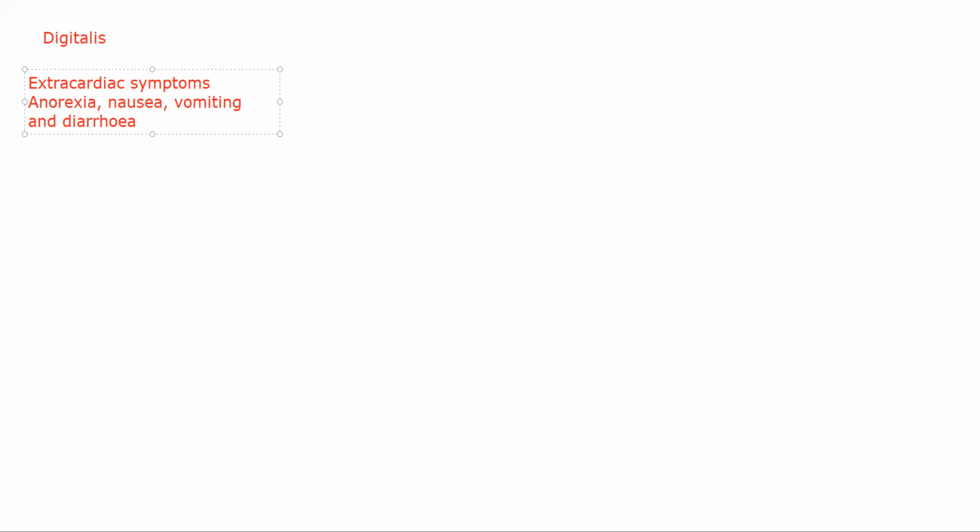Some patients will have weakness, confusion, hallucinations, pretty common. Okay. Some patients might even have blurred vision because of digitalis. Now, cardiac toxicity specifically will be presented as arrhythmias.